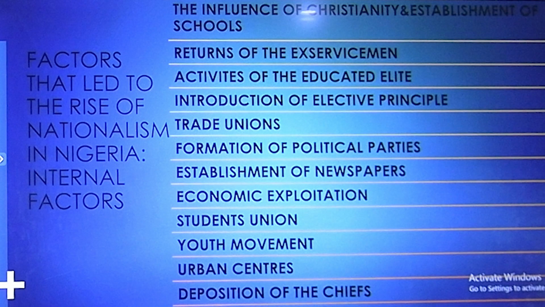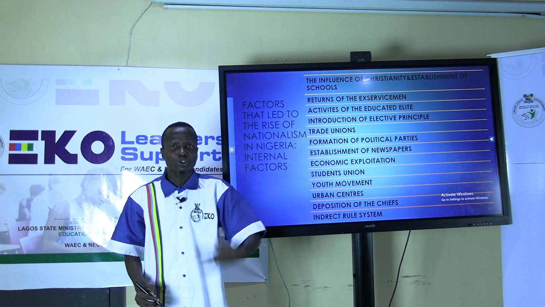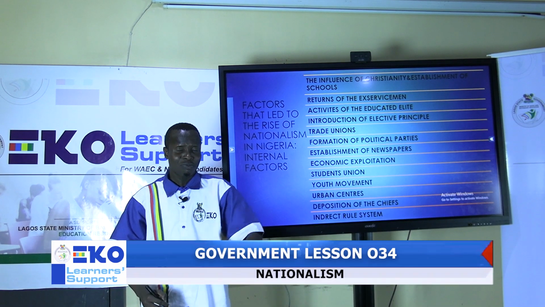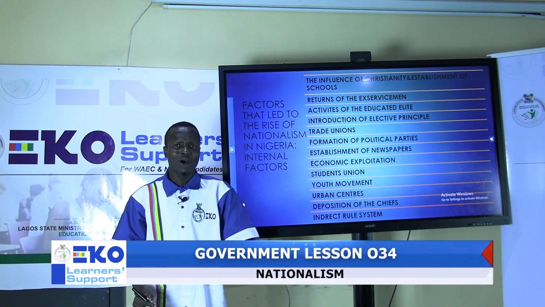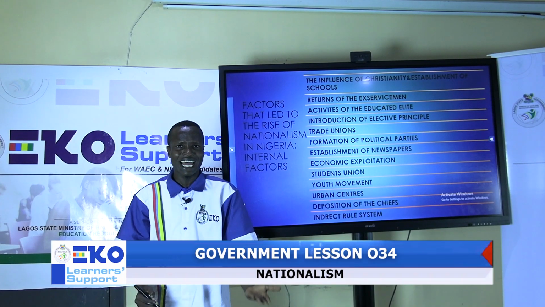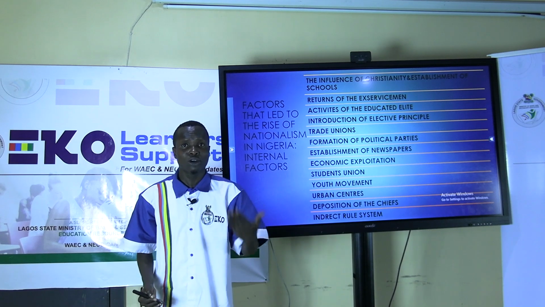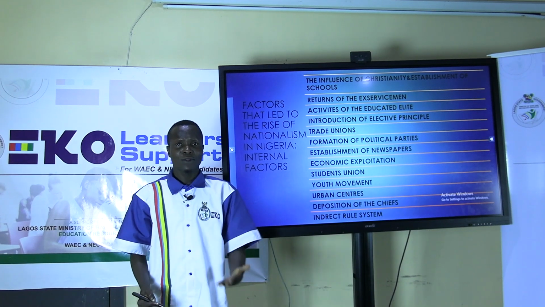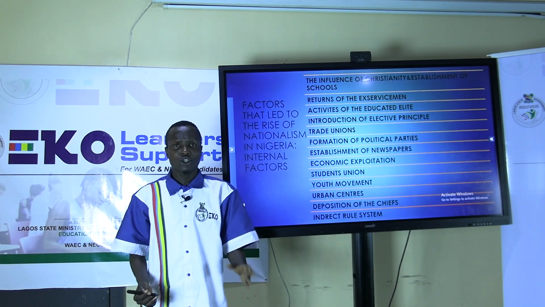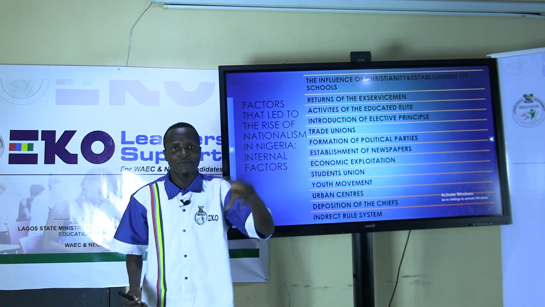Number 3, activities of educated elites. There are some Nigerians that went abroad to study different fields, in law, in mass communication, in journalism. So they saw what happened there. They saw that these people are cheating us in our land. The disparity is just too much. This land belongs to us. Nigeria is for us. So why the colonial rule? That's why when they came back to Nigeria, they fought against them.